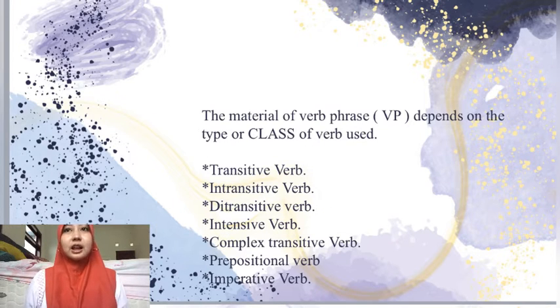Next, the material of verb phrase or VP depends on the type or class of verb used. First, transitive verb. Second, intransitive verb. Third, disjunctive verb. Fourth, intensive verb. Fifth, complex transitive verb. Sixth, prepositional verbs. Seventh, imperative verbs.